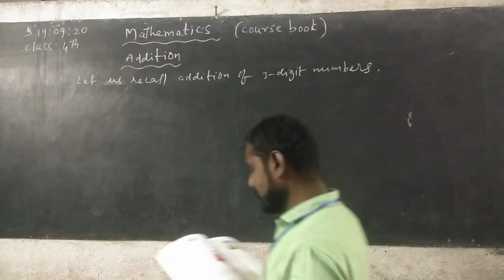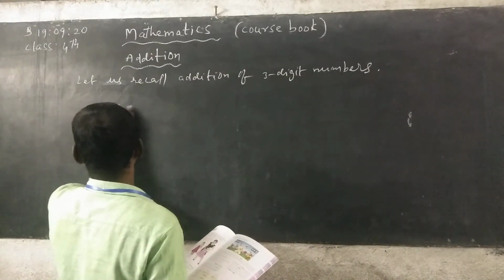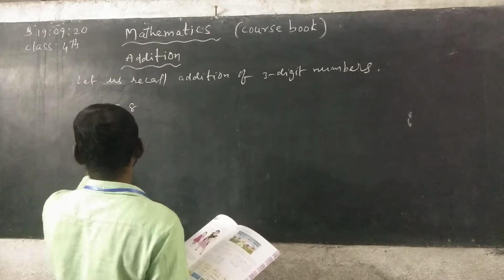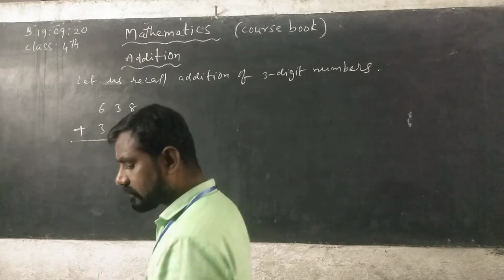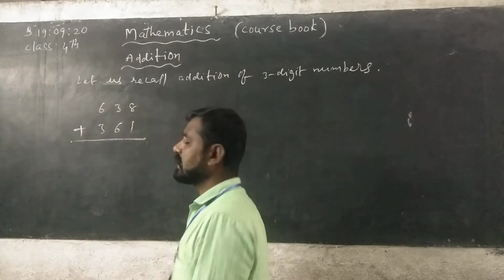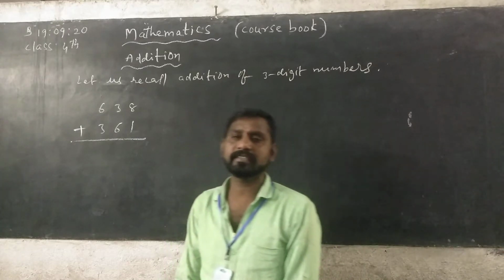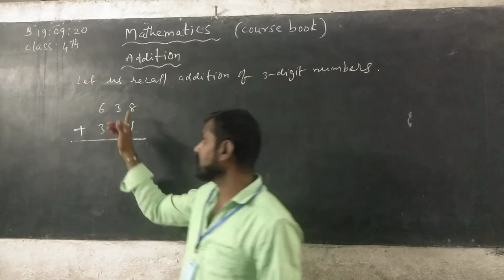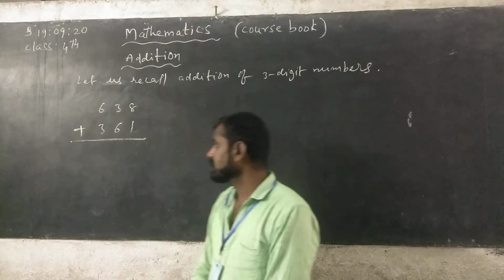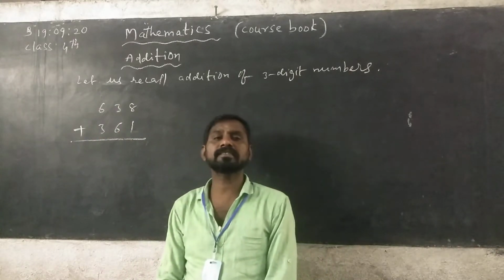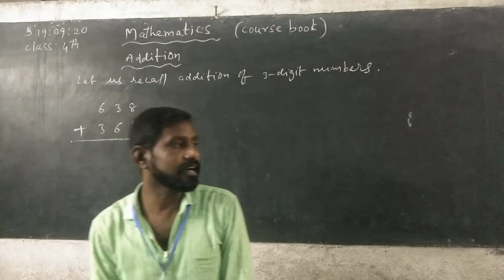See here, 638 plus 361. 638 is a 3-digit number and it has 3 places: ones, tens, hundreds. 8 is in the ones place, 3 is in the tens place, 6 is in the hundreds place. 361 is also a 3-digit number with 3 places from right to left: ones, tens, hundreds.